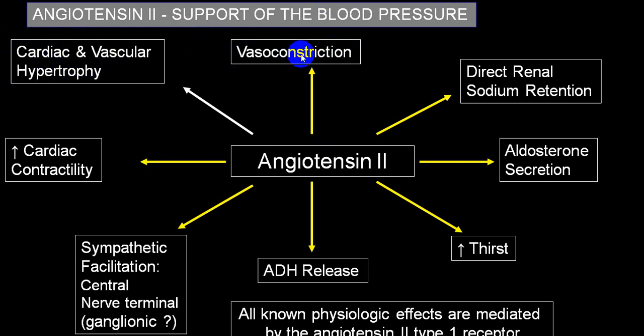Vasoconstriction, increasing the peripheral vascular resistance, helps to increase the blood pressure. Sodium and water retention by production of aldosterone, increasing thirst, increasing ADH secretion, so water retention and intake of water is increased. So that will also help to increase your blood volume. It also acts on a sympathetic system by acting at the central nervous system and increasing the sympathetic activity, by which it will produce increase in the heart rate and increasing the force of contraction. All these factors will take part in increasing the blood pressure.